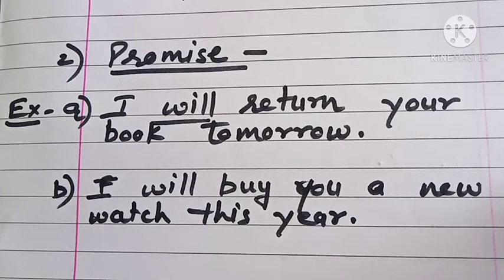The use of will, the same modal auxiliary which we have used for determination, is now in this sense expressing promise. Second example, I will buy you a new watch this year. So I am promising that I will buy a new watch for you this year. So here will is expressing promise once again. So we have seen how we can use the same modal auxiliary will to express promise.